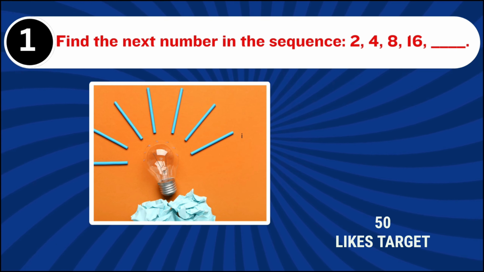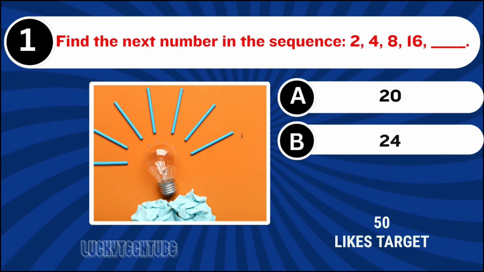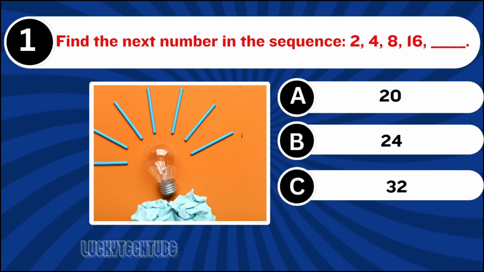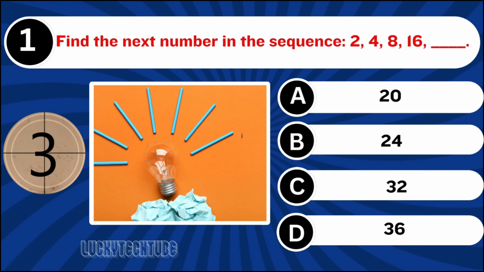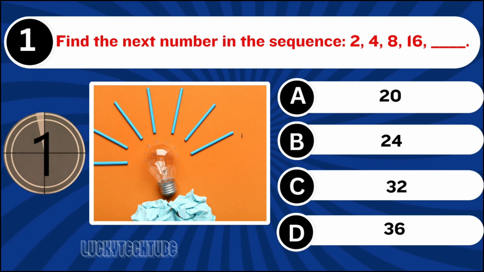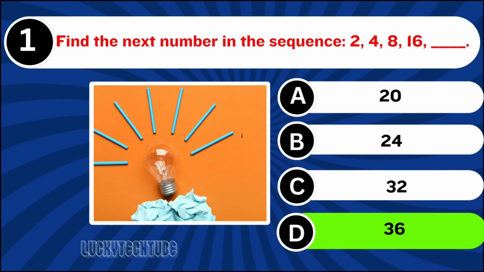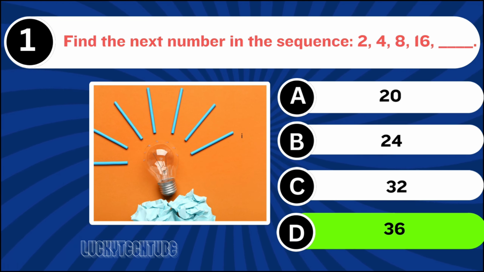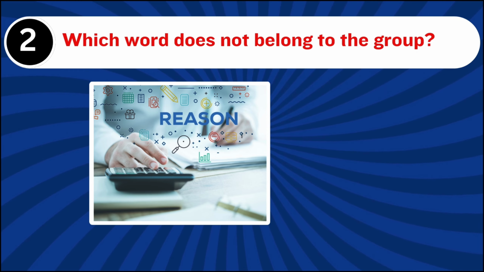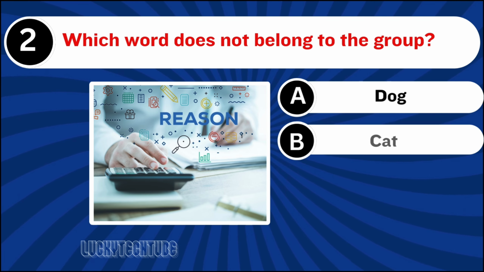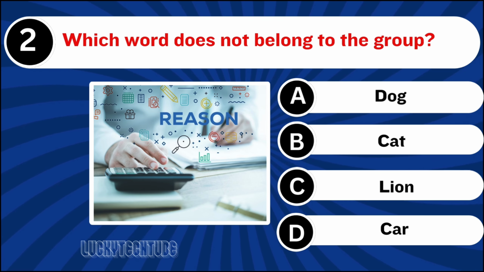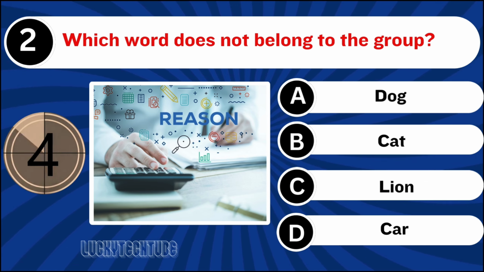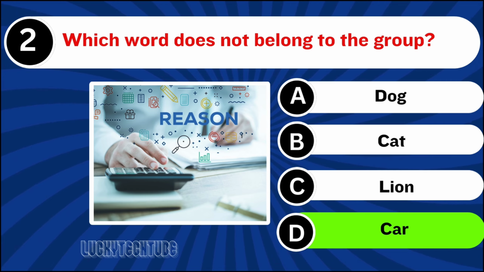Question number 1. Find the next number in the sequence. The right answer is option D, 36. Question number 2. Which word does not belong to the group? The right answer is option D, car.